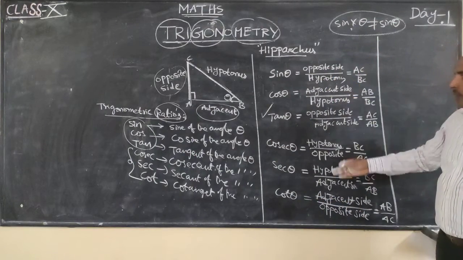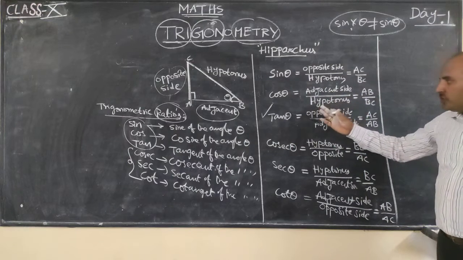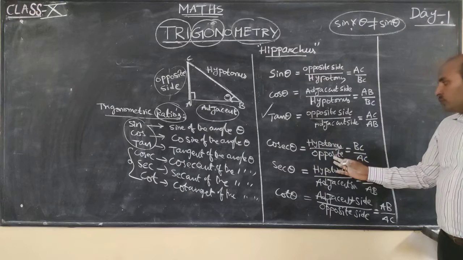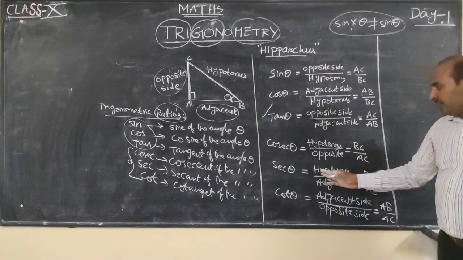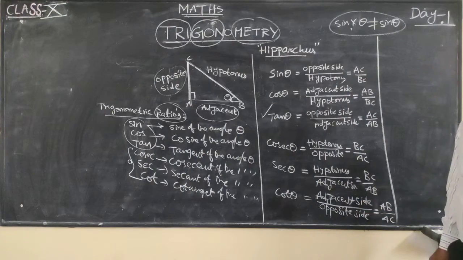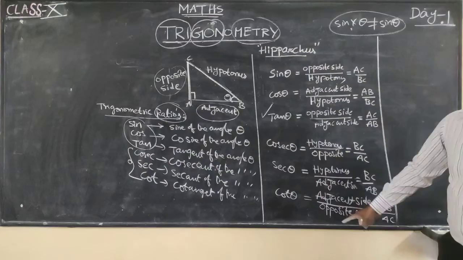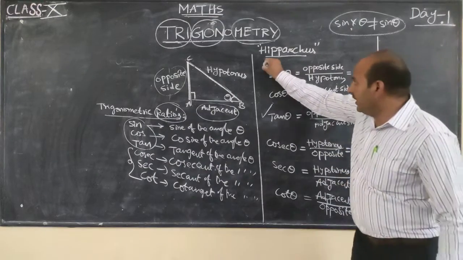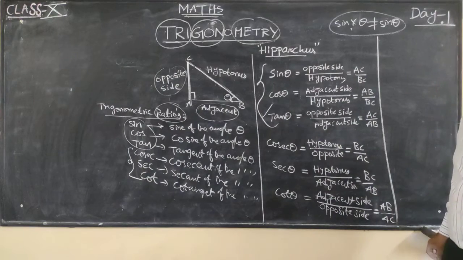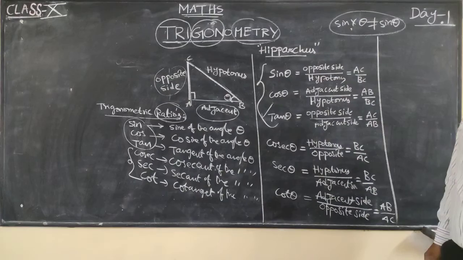So now these are the formulas: sin theta is opposite side by hypotenuse, cos theta is adjacent side by hypotenuse, tan theta is opposite side by adjacent side, cosecant theta is hypotenuse by opposite side, secant theta is hypotenuse by adjacent side, cot theta is adjacent side by opposite side. Remember, cosecant, secant and cot theta are the reciprocals of the first three trigonometric ratios. You can easily remember these six trigonometric ratios.